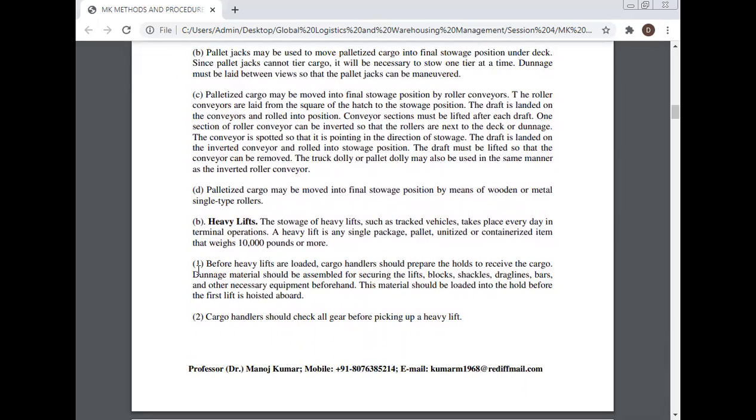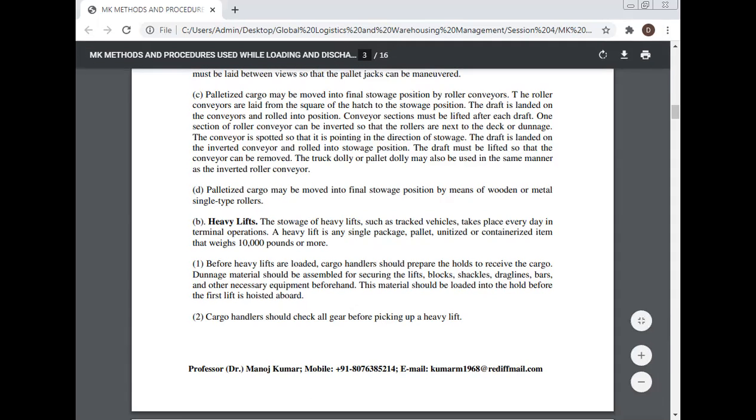Before heavy lifts are loaded, cargo handlers should prepare the holds to receive the cargo. Dunnage material should be assembled for securing the lifts, blocks, shackles, drag lines, bars, and other necessary equipment beforehand. These materials should be loaded into the hold before the first lift is hoisted aboard. Cargo handlers should check all gear before picking up a heavy lift.